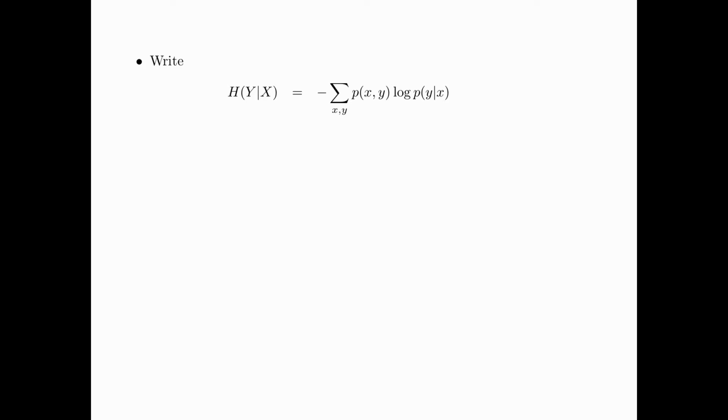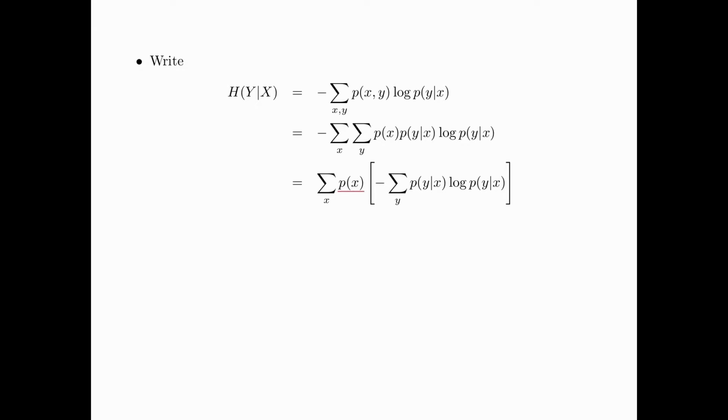Now entropy of Y given X is equal to minus summation over x, y of p(x,y) log p(y|x). Now p(x,y) is equal to p(x) times p(y|x). By moving the p(x) outside summation over y, we can further write this as summation over x of p(x) and then bracket minus summation over y of p(y|x) log of p(y|x).